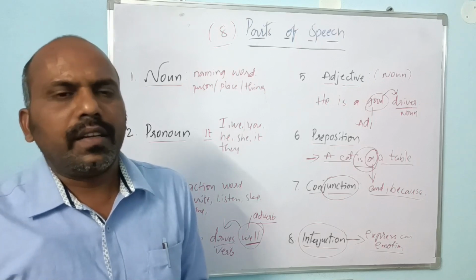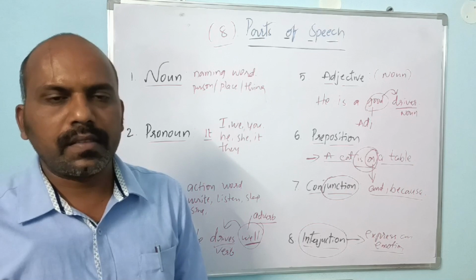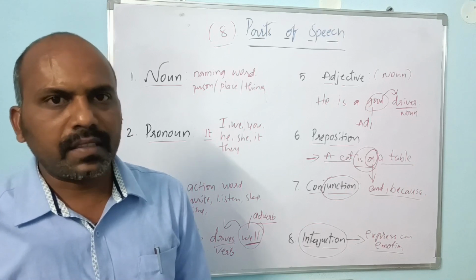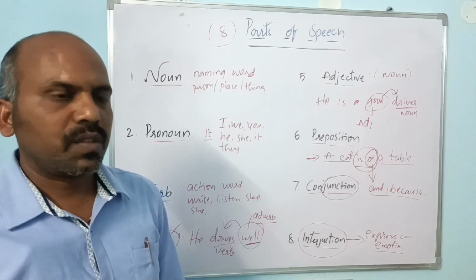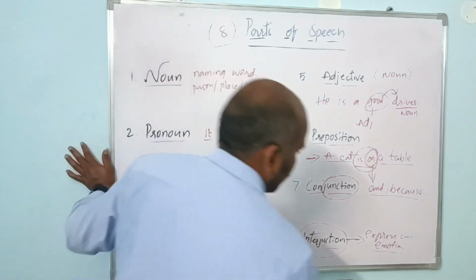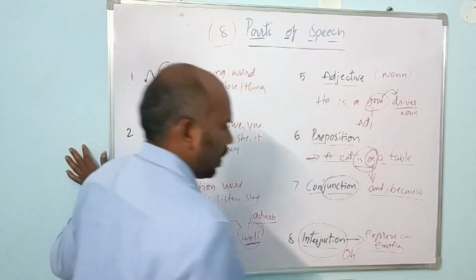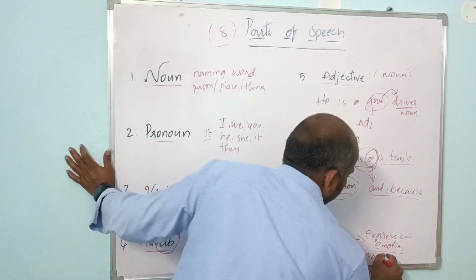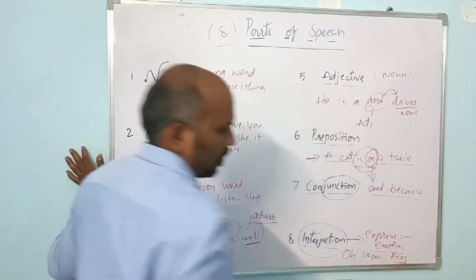If you are in fear, wonder, surprise, thrill, or very pathetic or very energetic, all the words come under interjection. For example, oh, and wow, alas, which is a pathetic expression.